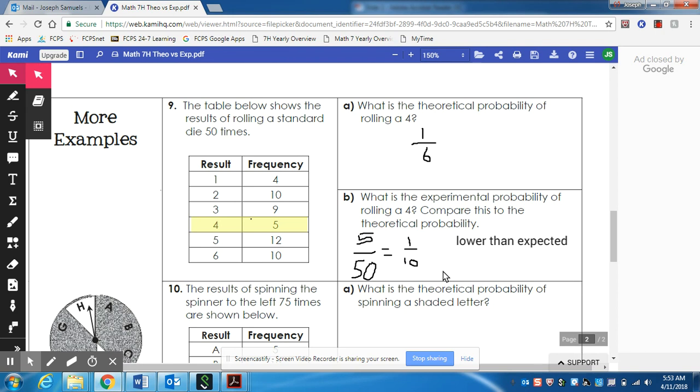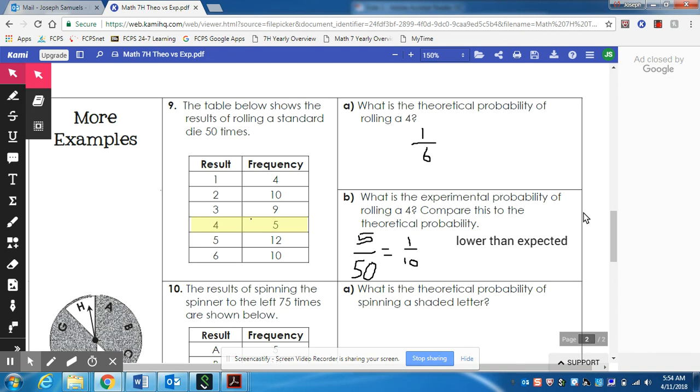Now, if we compare that to the original theoretical probability, clearly we see, or we should see, that what actually happened in the experiment ended up being lower than what was expected to happen. So this is a perfect example of seeing that it doesn't always guarantee that whatever the theoretical probability is, we get the experimental probability.